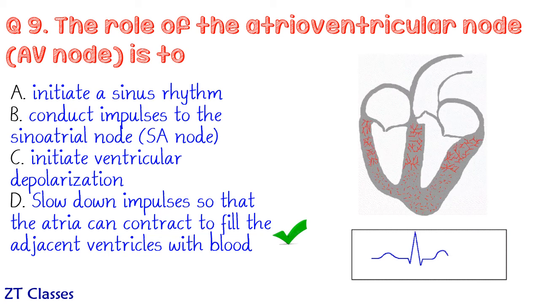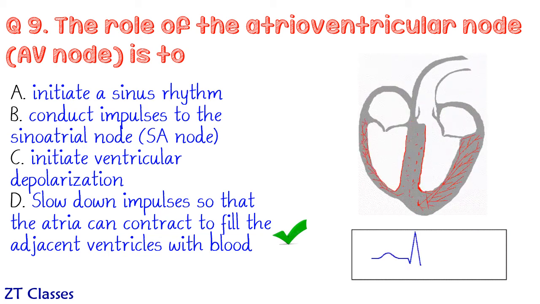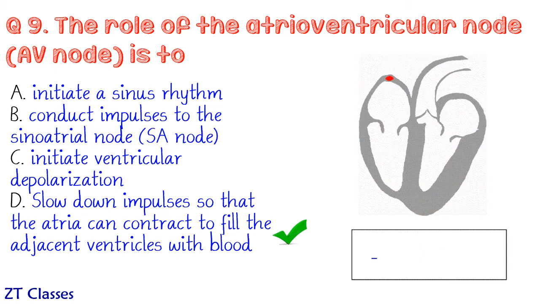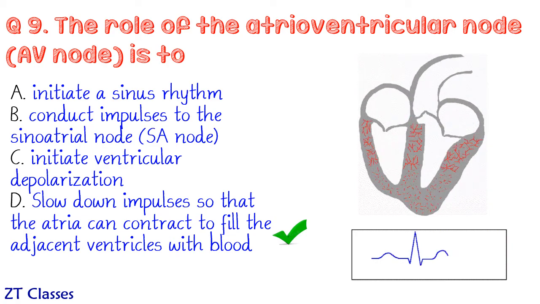In fact, when ECG or electrocardiogram is taken, then it measures the electrical pulse intensity in the heart.